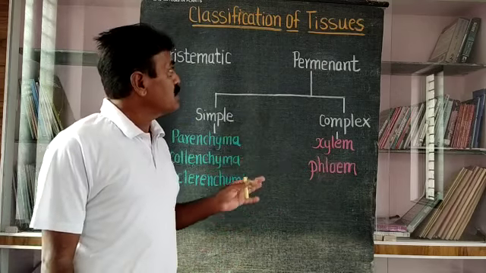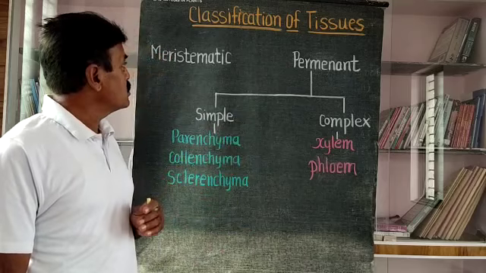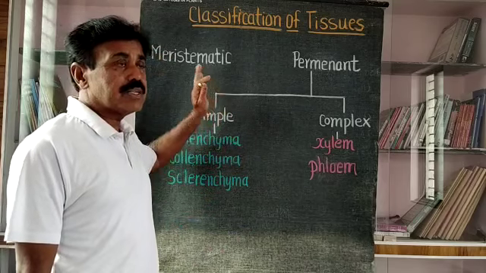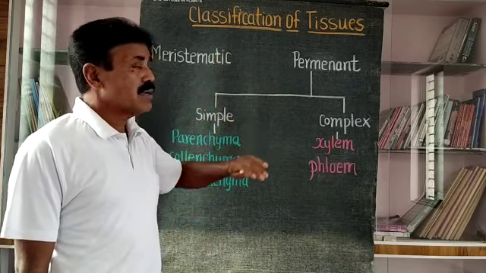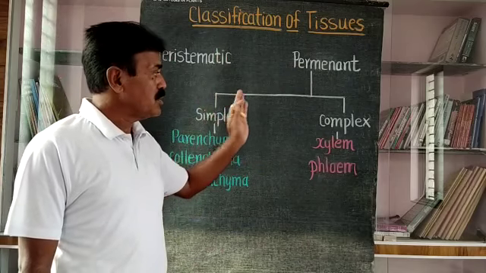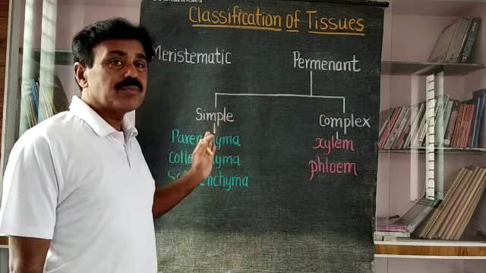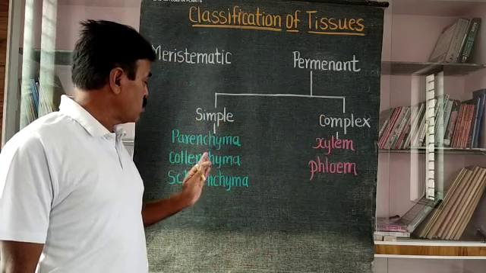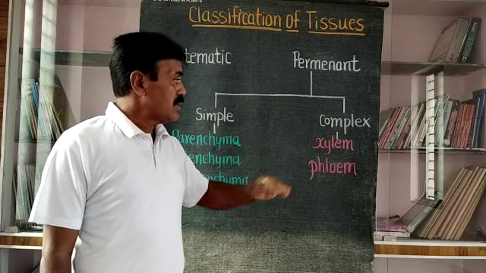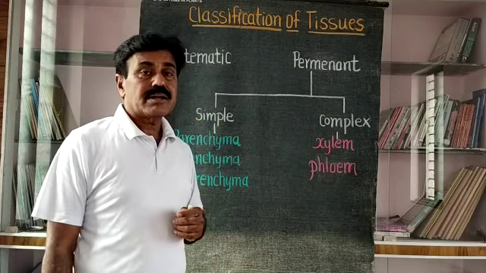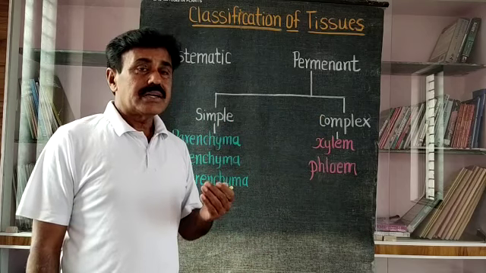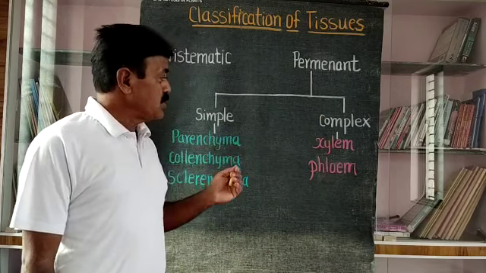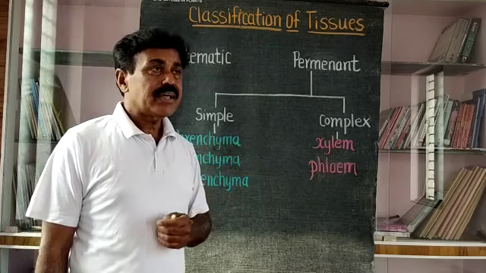This is about the classification of tissues. Classification of tissue mainly contains meristematic and permanent tissue. Permanent tissue is again subclassified as simple tissue and complex tissue. The examples of simple tissues are parenchyma, collenchyma, sclerenchyma. Examples of complex tissues are xylem and phloem. We will study each and every tissue in detail in the next videos.